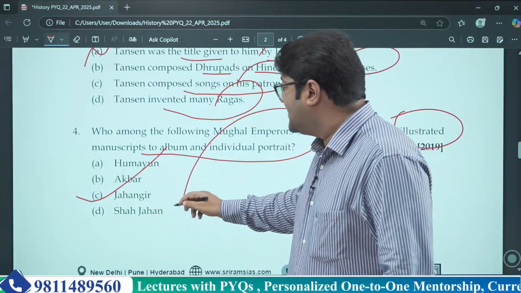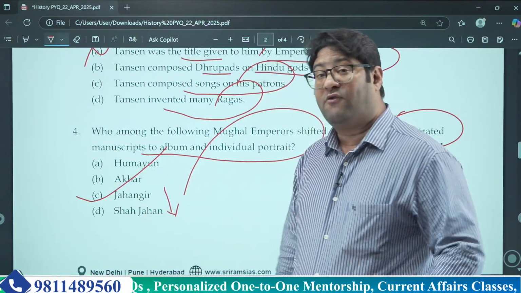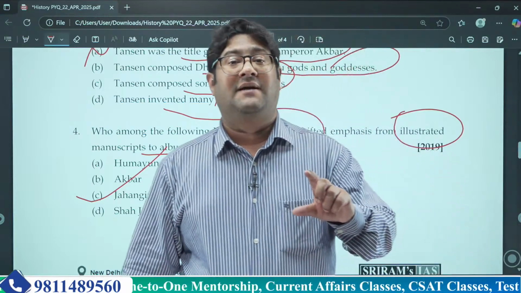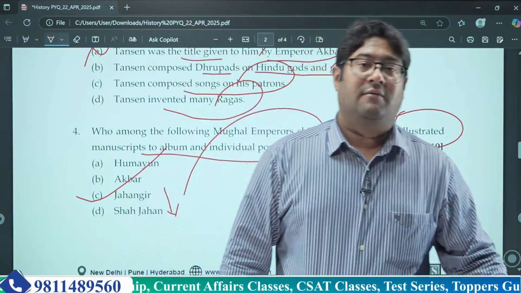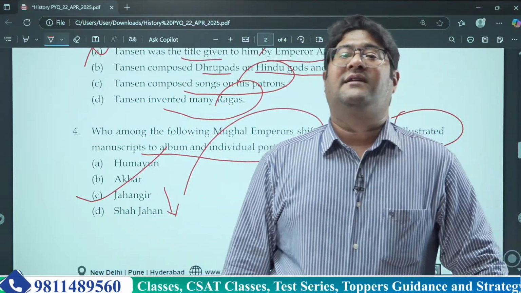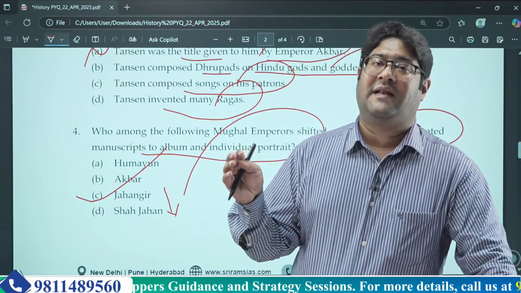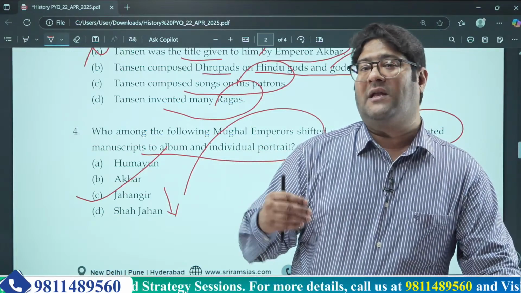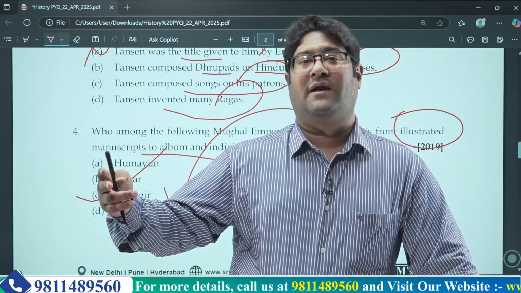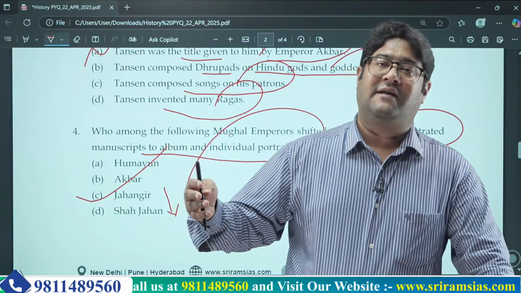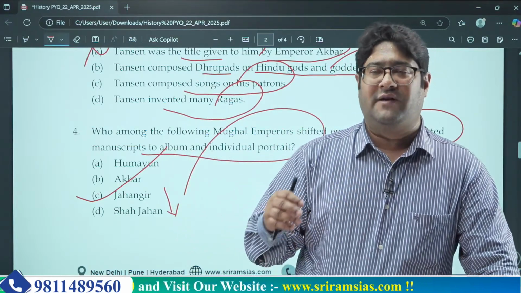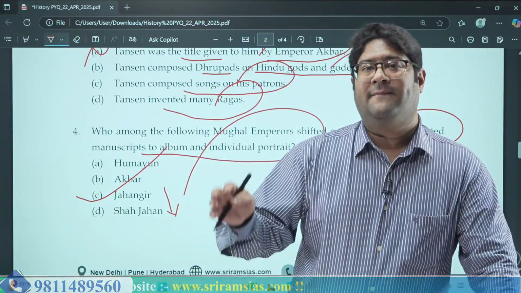This thing persisted even during Shah Jahan. But what happened during Aurangzeb? Aurangzeb didn't like all these things, and under him the various court artisans and court poets had to flee away from Delhi and go to the lesser kings of that era, and there they got patronage. The art and culture part of Indian history still kept propagating even after that.